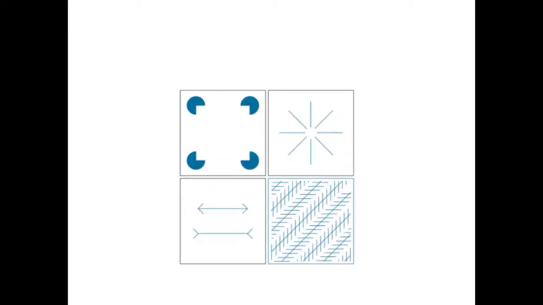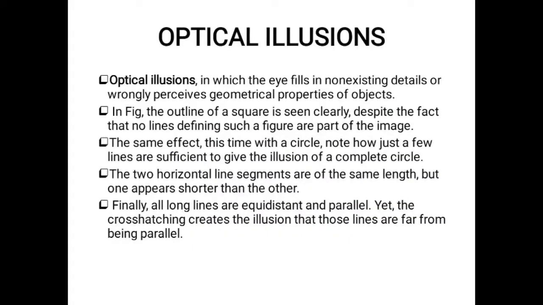In the fourth one, all the line segments are parallel, but because of the cross hatches, they do not look parallel. If you remove the cross hatches, the lines are parallel. So all lines are equidistant and parallel, yet the cross hatching creates the illusion that they are far from being parallel.